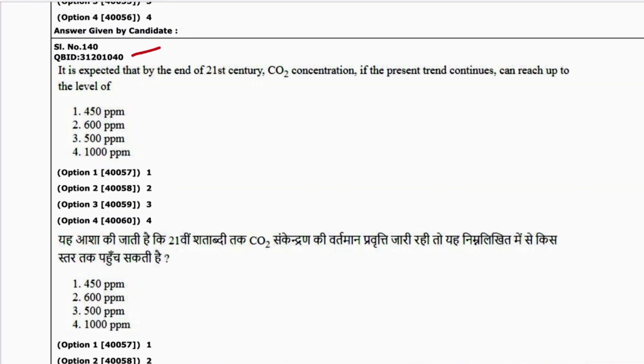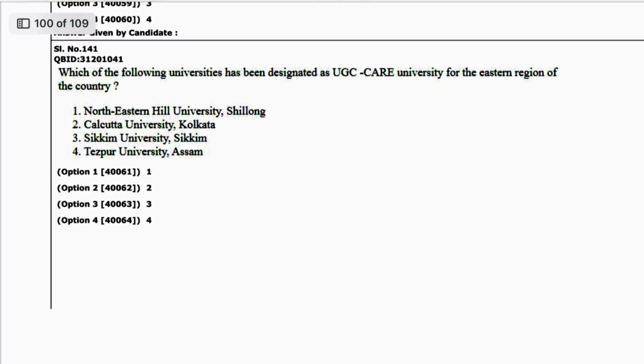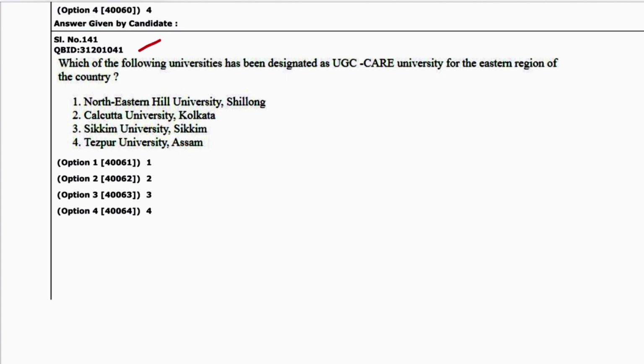Next is 40. It is expected that by the end of 21st century, CO2 concentration, if the present trend continues, can reach up to the level of 600 ppm. 2 is the answer. Next is 41. Which of the following universities has been designated as UGC Care University for the eastern region of the country? That is Tezpur University, Assam. 4 is the answer.